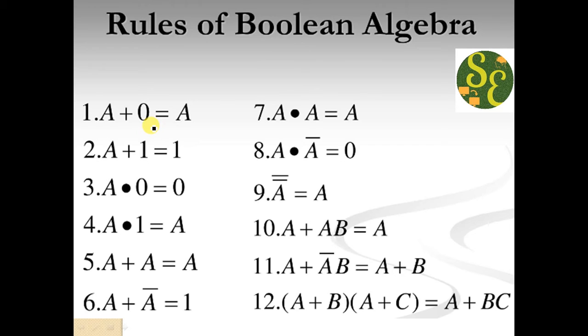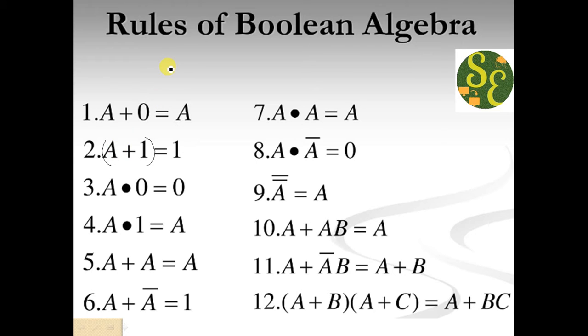At that time also you will be able to do it with the help of these rules. A plus 1 will be 1 always. Here it is not only A; whenever A is present in an equation you can apply it. A is a variable.